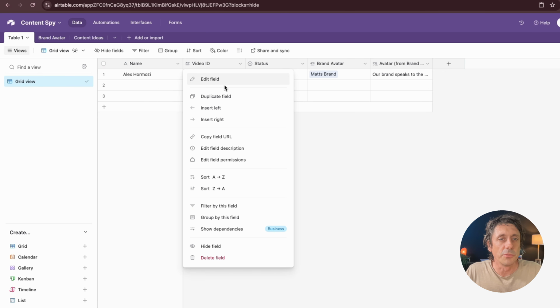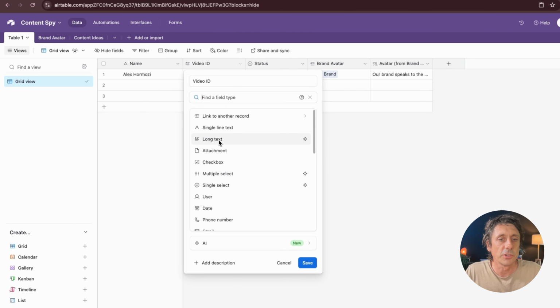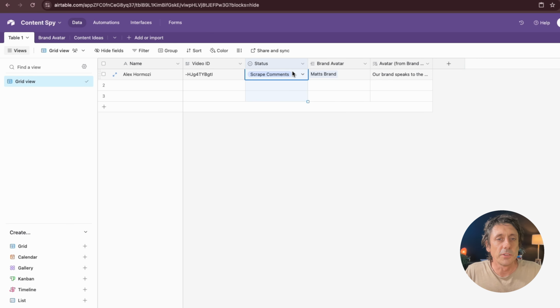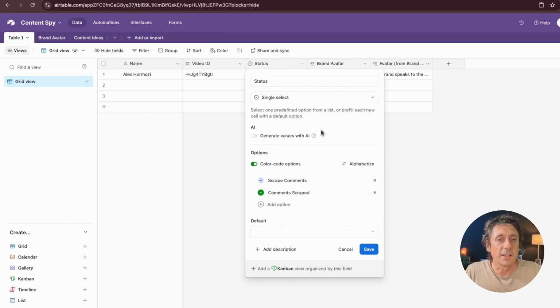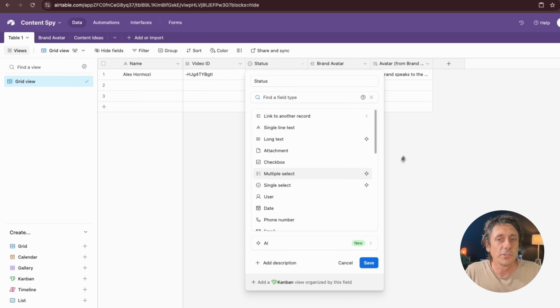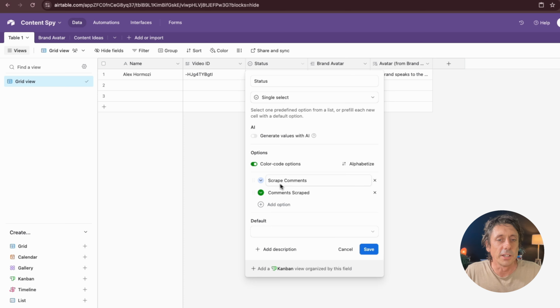The next column here is called video ID, and this is a long text, so make sure you choose long text. Okay, the next one's a status field, and this is status, and you want to choose single select. Once you've chosen single select, you need to give two options here. To be honest, you actually only need to do one for now.